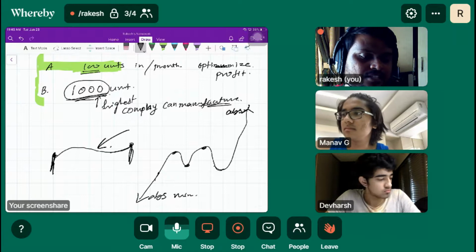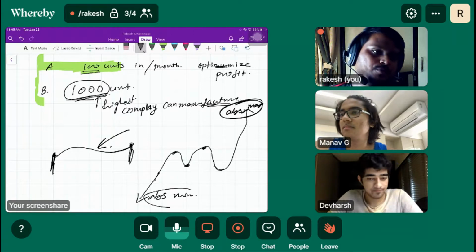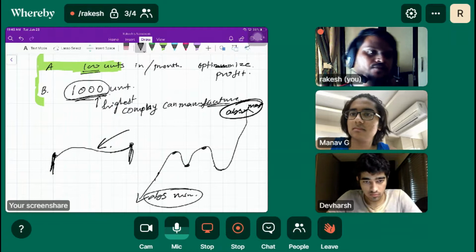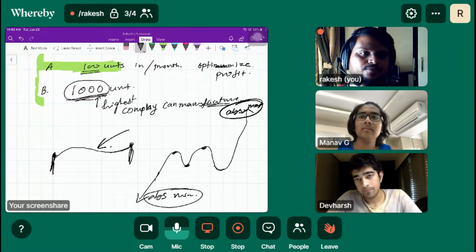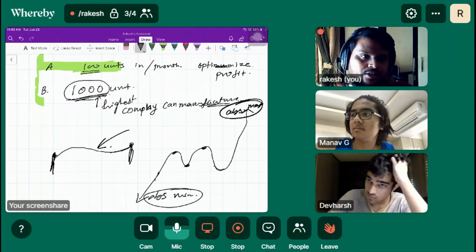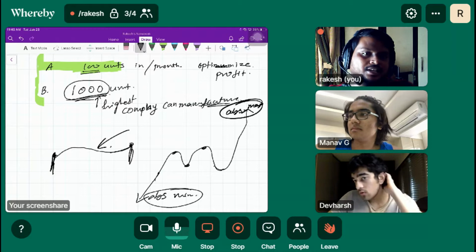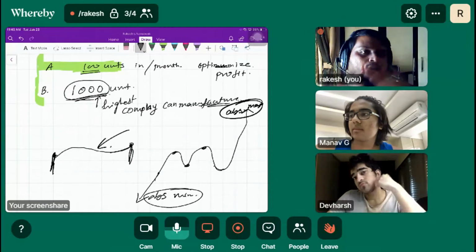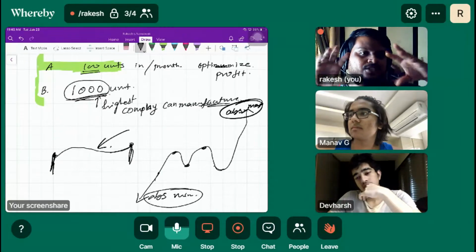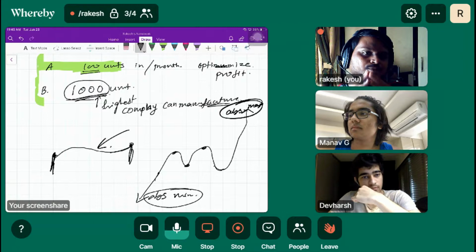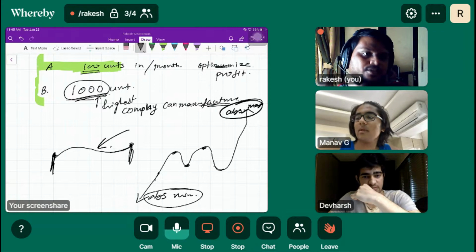We never discuss this absolute maxima or absolute minima. If I just tell the company to manufacture 1,000 units, and suppose all 1,000 units are sold, we'll definitely get the profit.